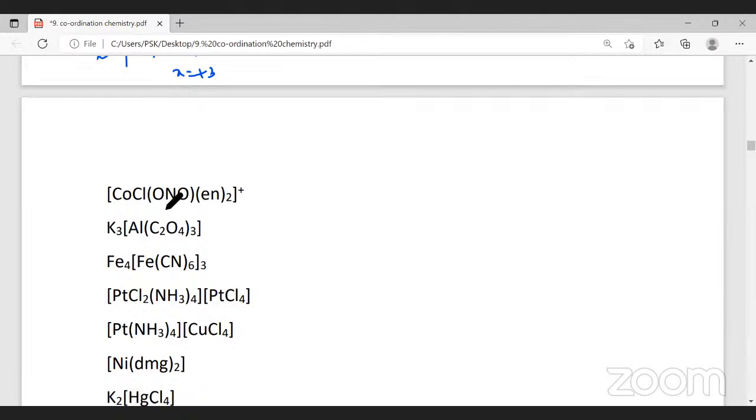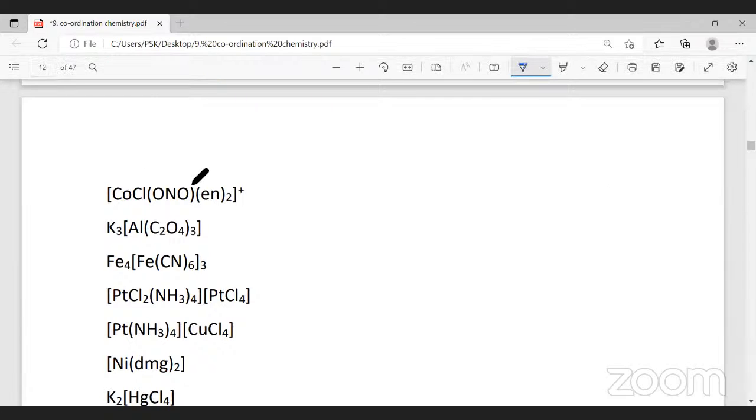The next one, see, this is a complex ion. We have to name the complex ion. So the charge, you can see it is plus. Charge is +1. That will be equal to en, ethylenediamine, which is a neutral ligand. So 0 into 2 is 0. Plus, here you can see ONO minus, nitrito, which is -1.